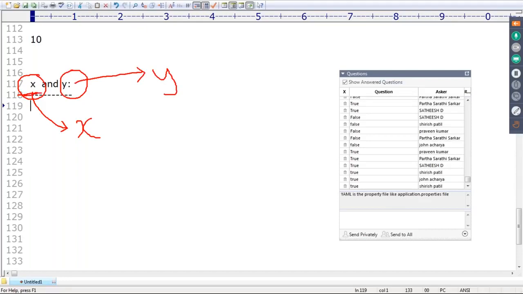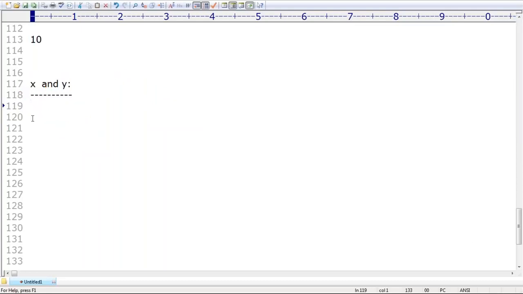If the first one evaluates to false, then the answer is always X only. If the first one is internally treated as true, then Y is the answer. Clear, right?